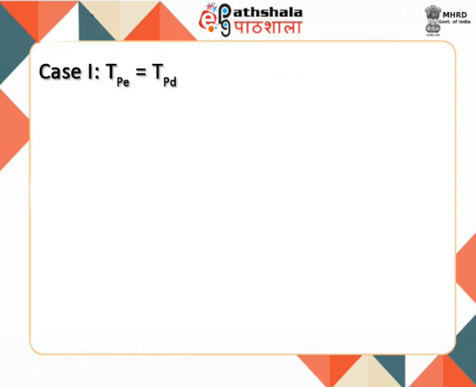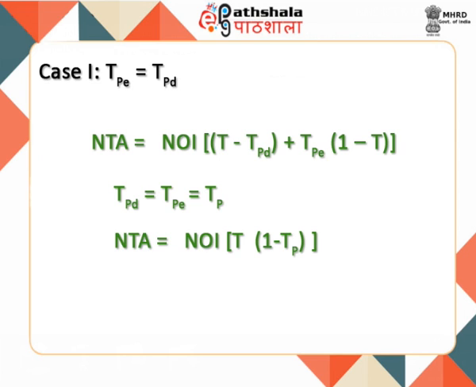Thus, there is a common personal tax rate. In this case, the net tax advantage is calculated by the formula as shown here. And the net tax advantage will depend only on the corporate tax rate and the personal tax rate. Let us take an illustration to make it more clear.